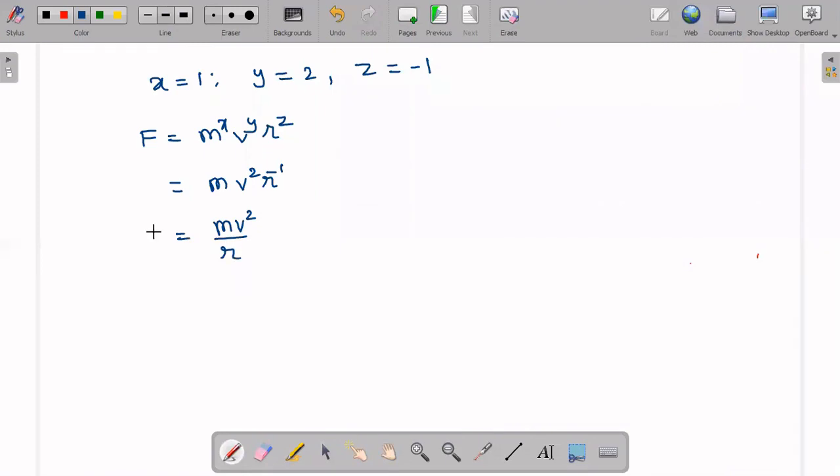So the force expression we got in the end is mv square by r, the force expression in terms of m, v, r. This is what we generally call the centripetal force. The centripetal force expression we derived by using the dimensional analysis method.